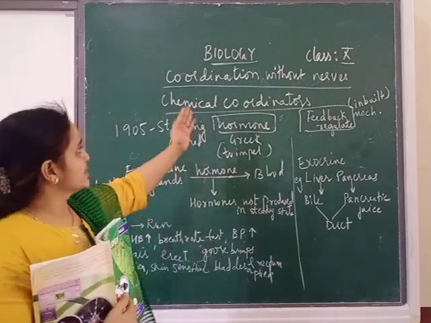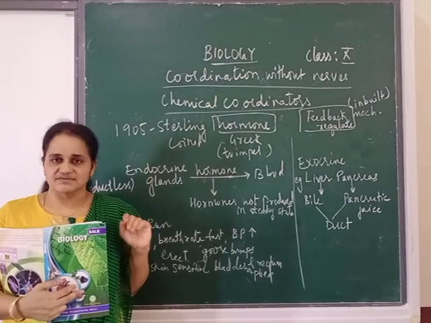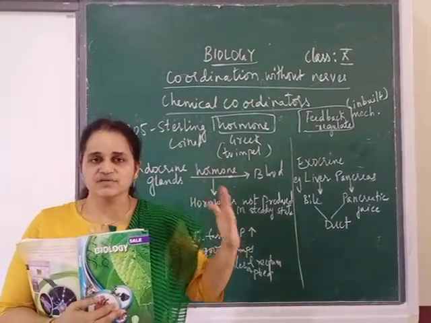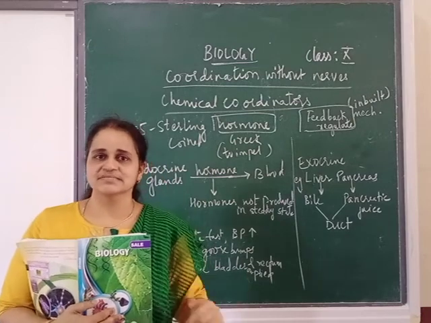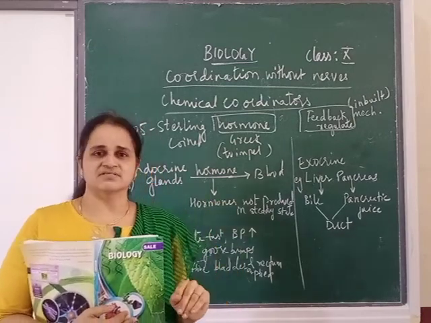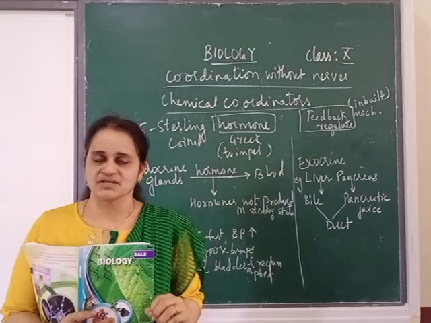So we are going to do today coordination without nerves. Till now we studied coordination with nerves. Now we will go to without nerves. That means there is control but there is no involvement of any nerves. That is called chemical coordination.